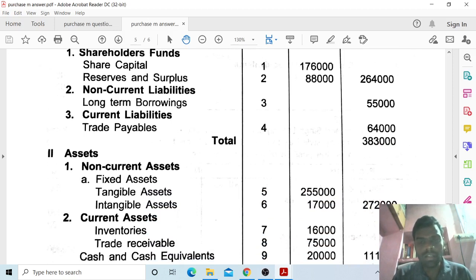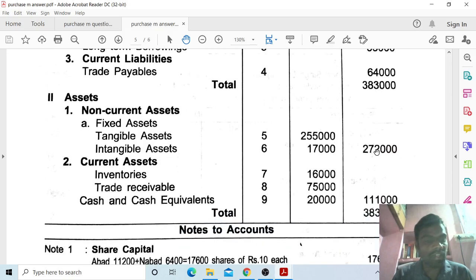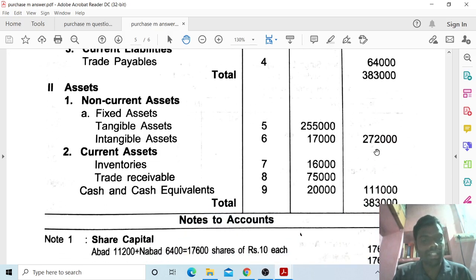Total equity and liabilities 3,83,000. Next, the second one, assets, non-current assets.